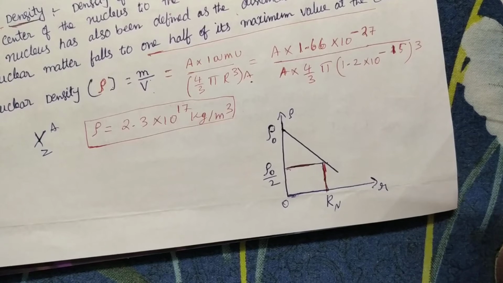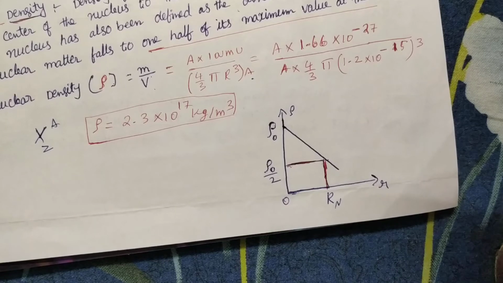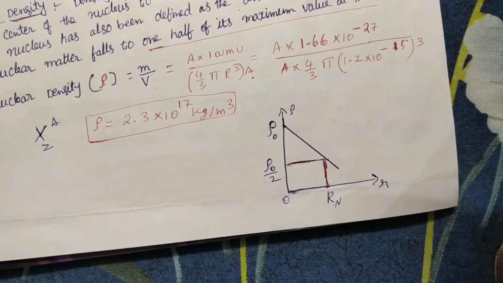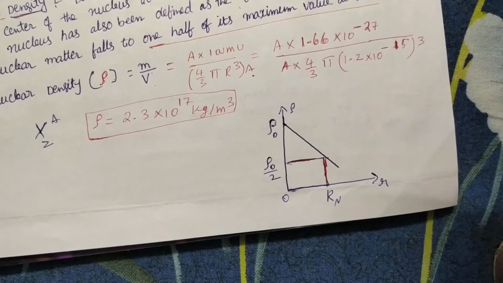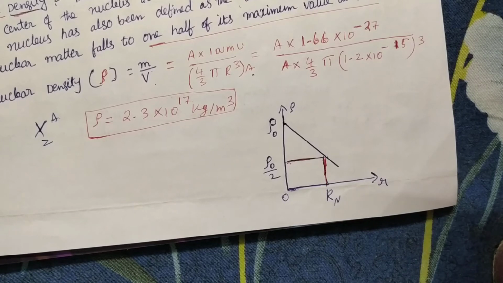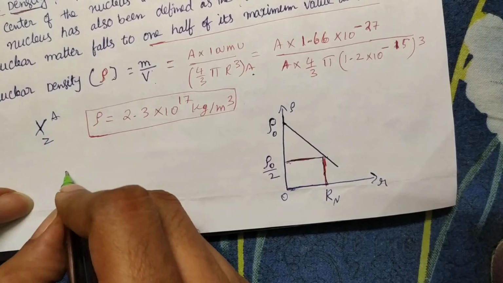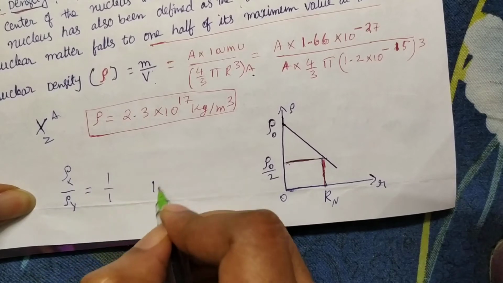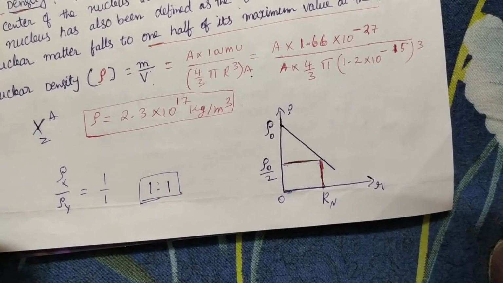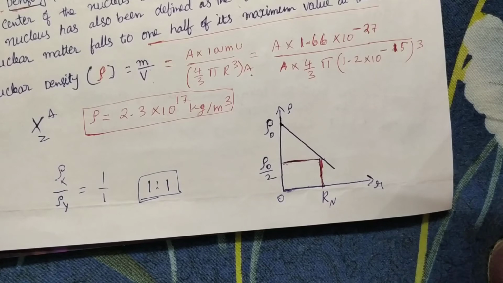The density of the nucleus is uniform for all types of elements. It doesn't matter whether the atomic number or mass number is less or more. Suppose you take hydrogen, helium, or oxygen, any element, the density of the nucleus is the same. So what is the density of any element? Suppose the density of element X to the density of element Y, if they ask, you can take a 1:1 ratio. So for all atoms and all nuclei, the density is in the same ratio.